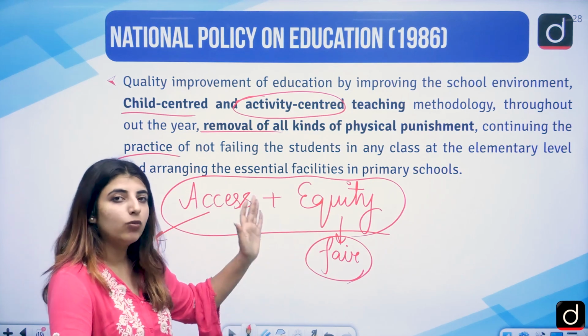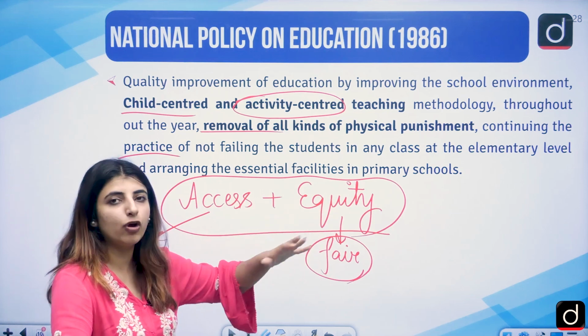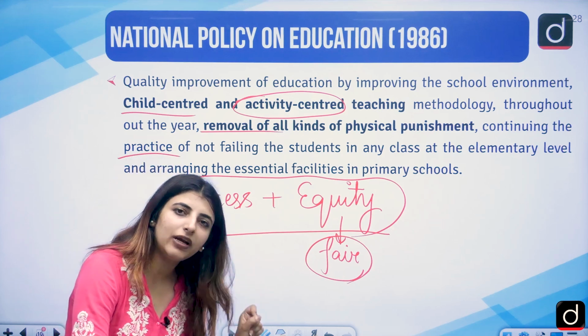Access and equity was being talked about, as we saw in the previous slide, that even if you belong to any caste, creed, gender, sex, etc., you all are going to get an equal type of education.